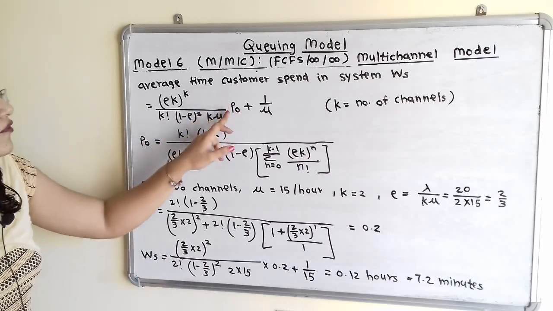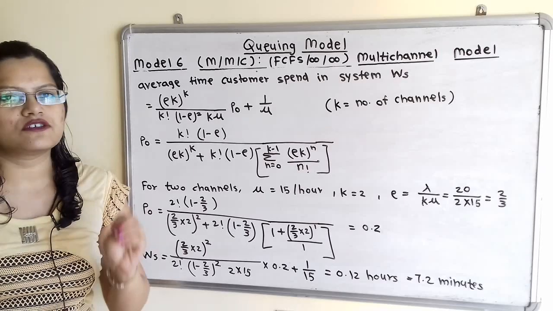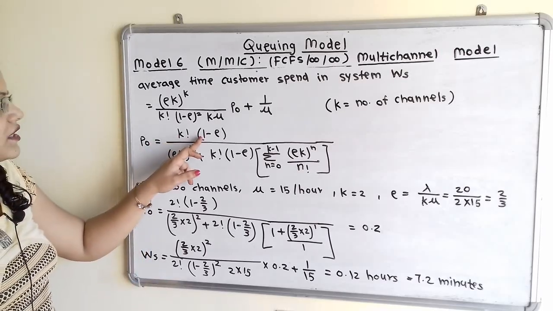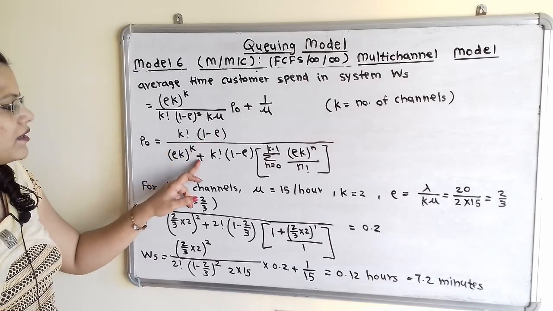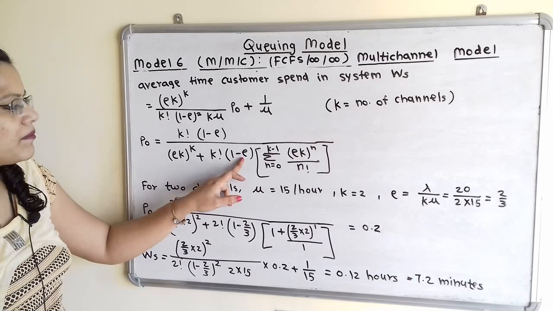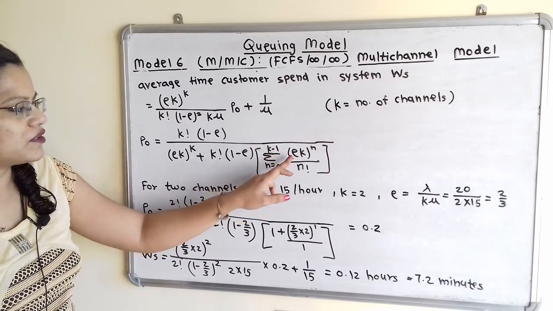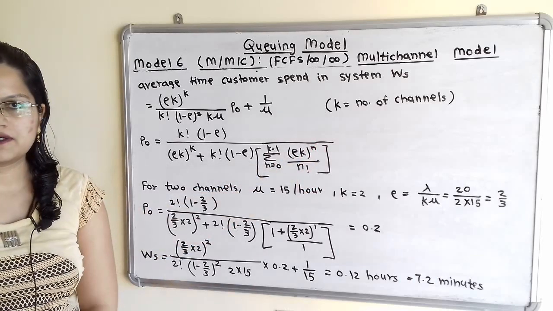Now the formula for P0, that is the probability of empty system, is also mentioned in the question. P0 is equal to the inverse of: (rho k) raised to k divided by k factorial (1 minus rho), plus the summation of n equal to 0 to k minus 1 of (rho k) raised to n by n factorial.